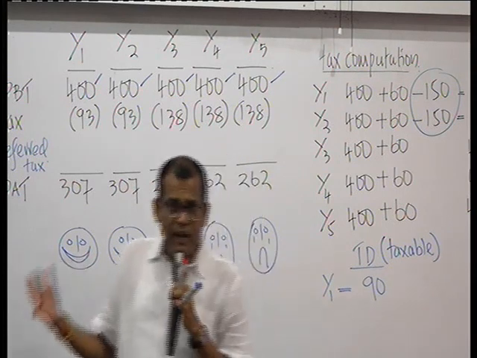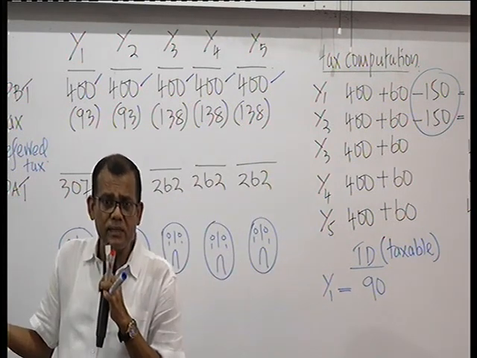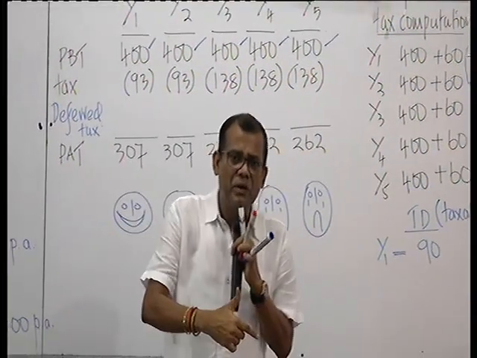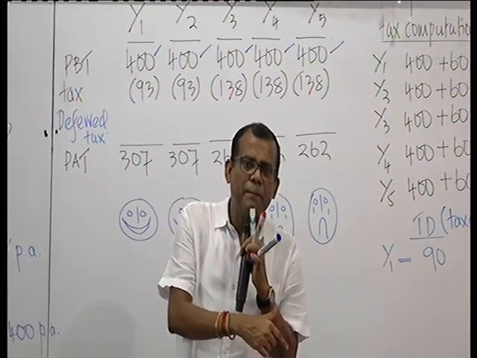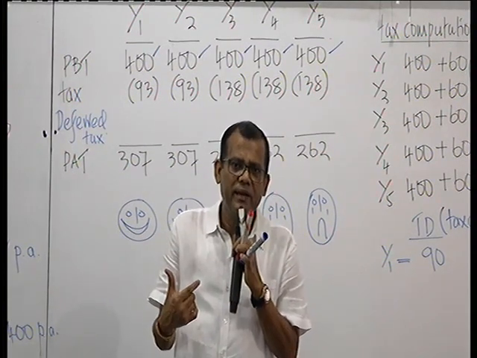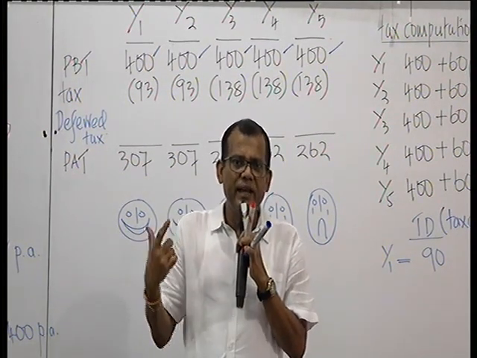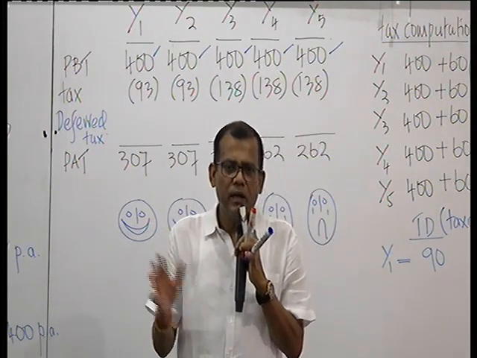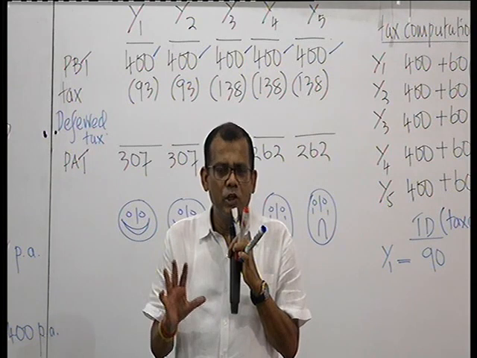But when you are at a disadvantage, that means you are paying more taxes, then the provision that you have created must be released back to the P&L so that the P&L will have a gain. So with that gain, the excess tax charge that is going to the P&L will get somewhat neutralized.